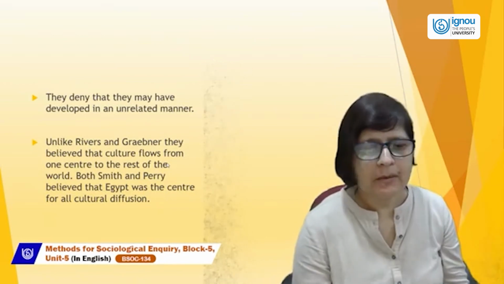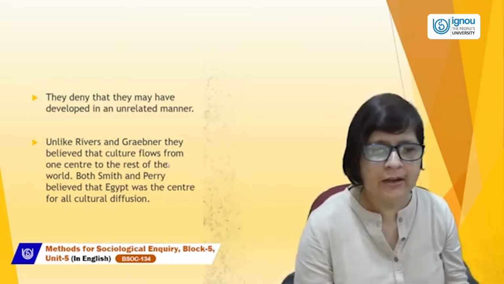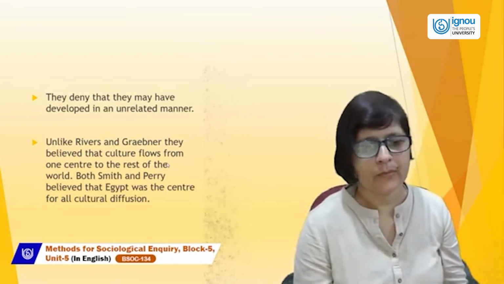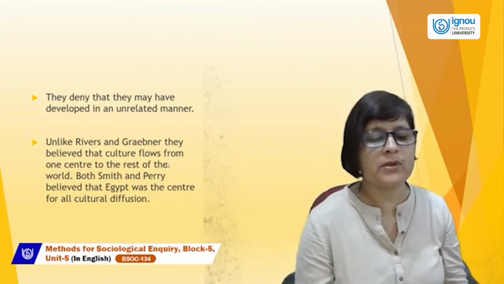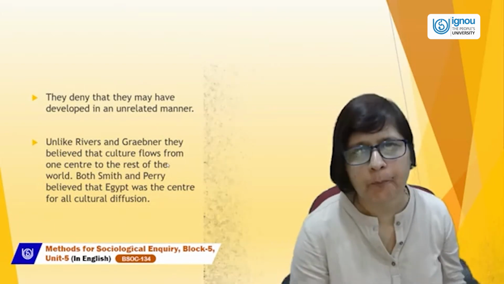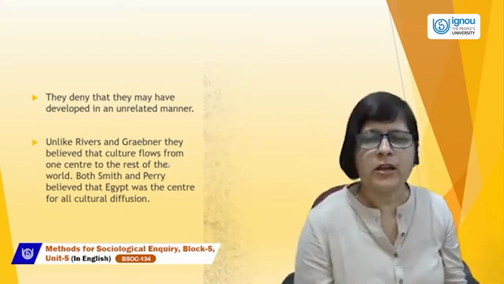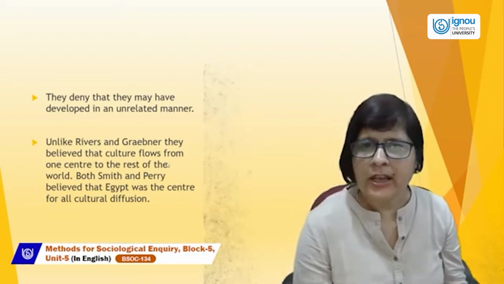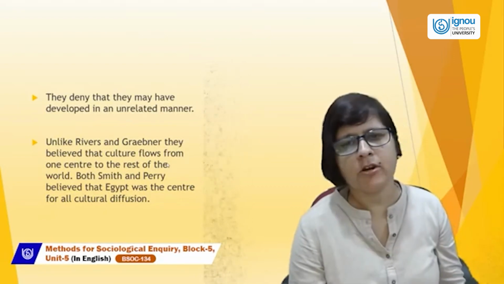Unlike Rivers and Grabiner, they believed that culture flows from one center to the rest of the world. Both Smith and Perry believed that Egypt was the center for all cultural diffusion. Grabiner believed that it was not essential that cultures should come in contact. According to Rivers, it is important that both cultures should come in contact.